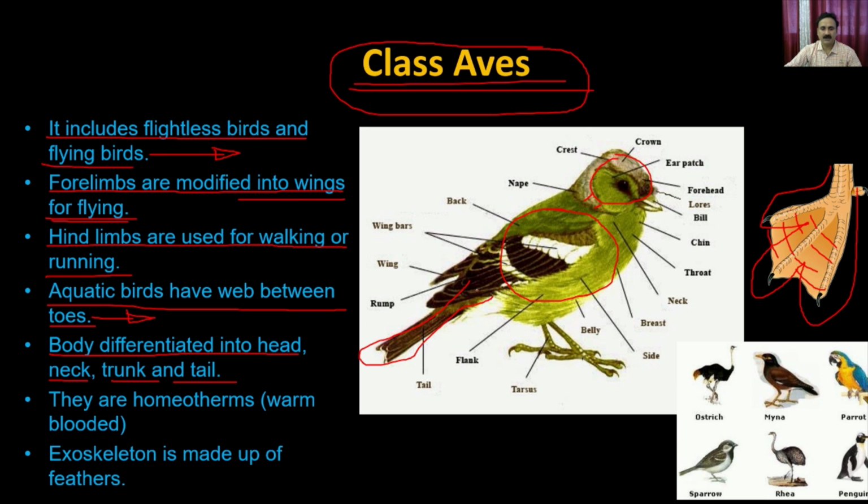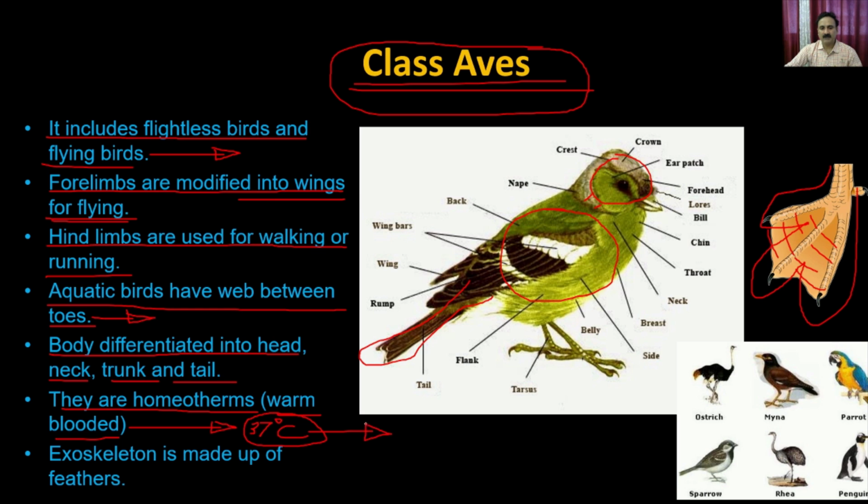So every bird also has a very well developed tail. They are the first animals which are homeotherms, which means they are warm blooded, which means they maintain their body temperature. Normally they maintain a body temperature of 37 degrees Celsius, exactly just like humans.